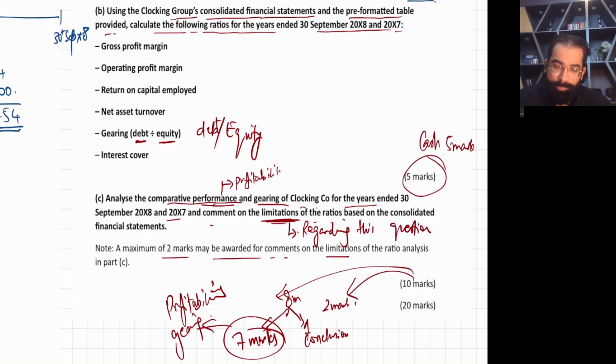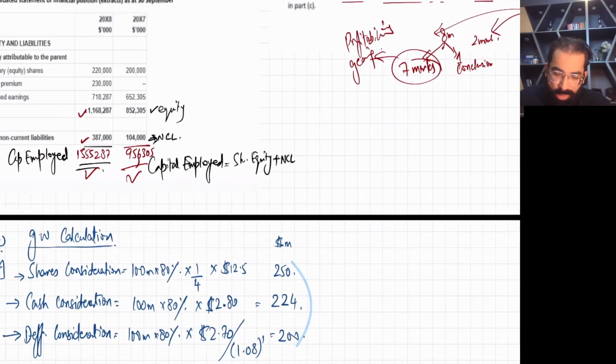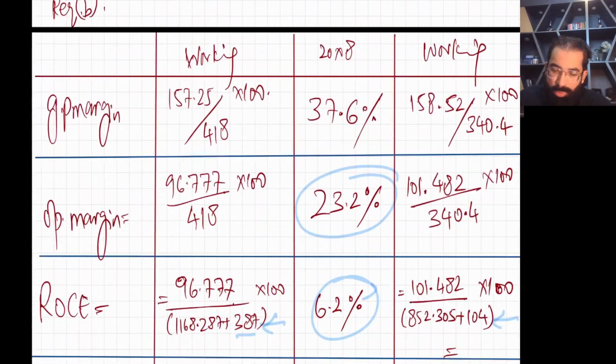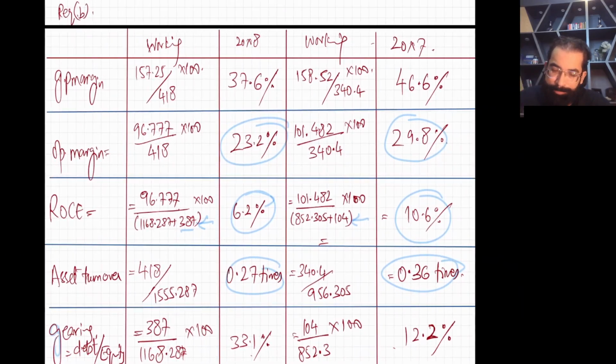Okay, so yes, if you want to take a picture of these ratios, you can take the picture. We can discuss, like, see, your GP margin is going down. So the margin is going down because there are economic problems, as well as they reduced the price. And whenever we reduce the selling price, the margin goes down.